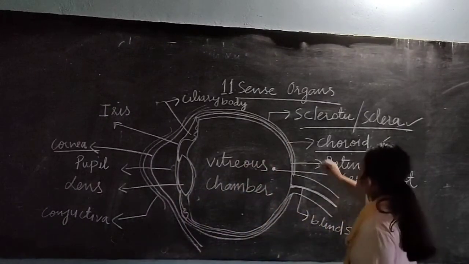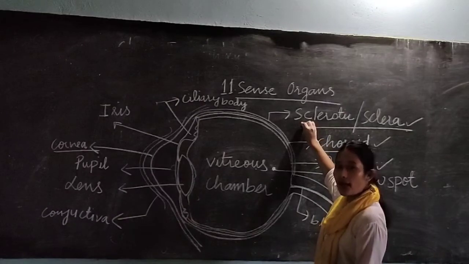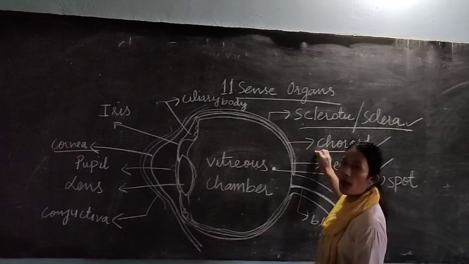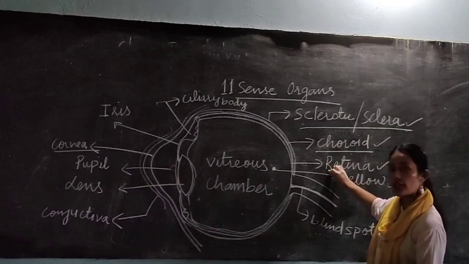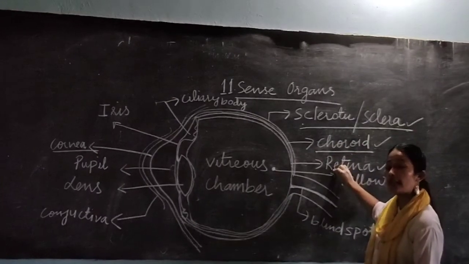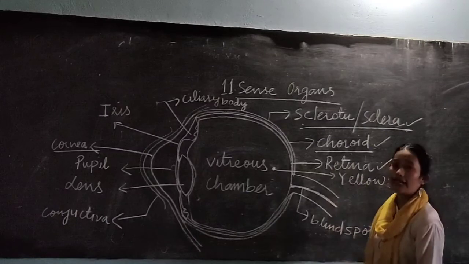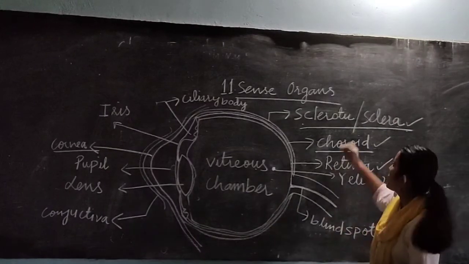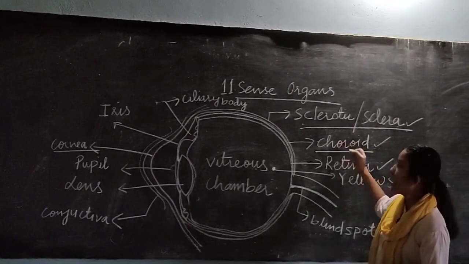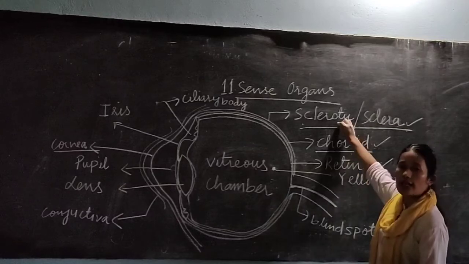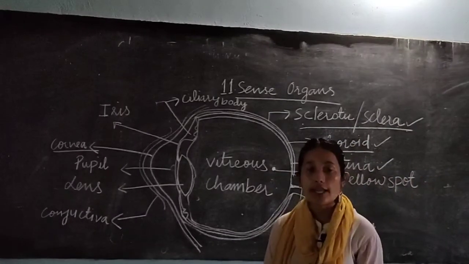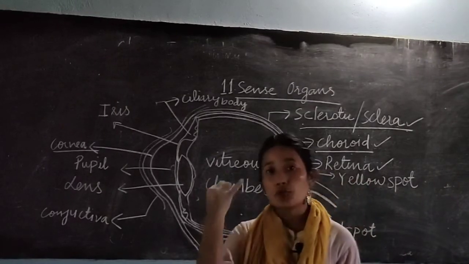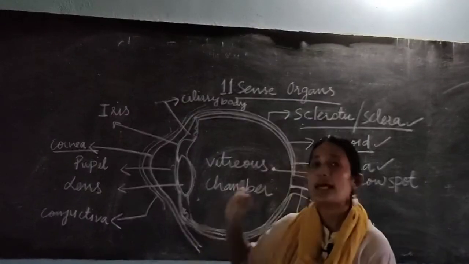The outermost layer is known as sclera. The middle one is termed choroid, and your innermost layer, where the image formation takes place, is known as retina. Sclera, choroid, and retina. Sclera is the outermost one. It's a tough fibrous layer, white in color. The white portion that you see in your eyes is sclera.